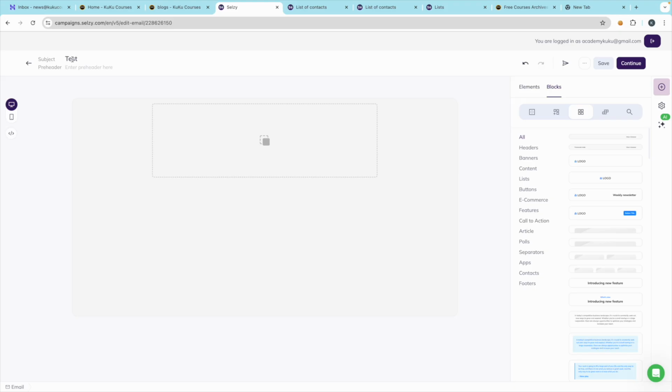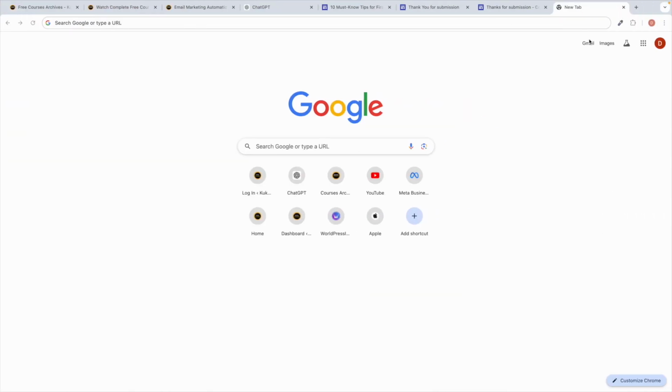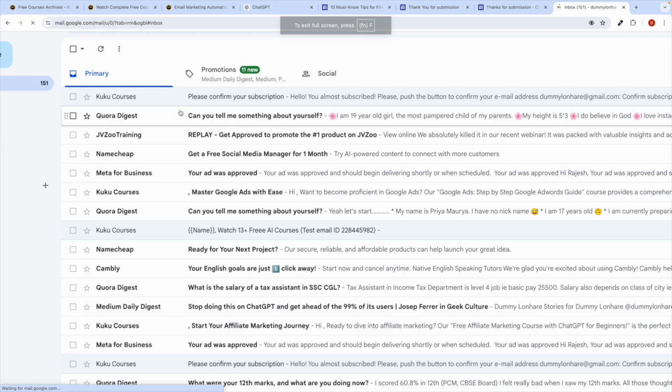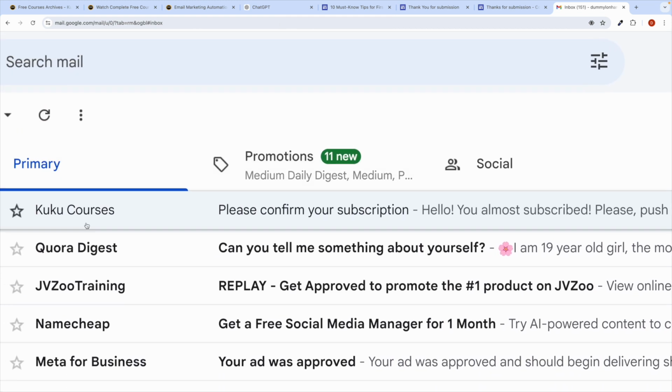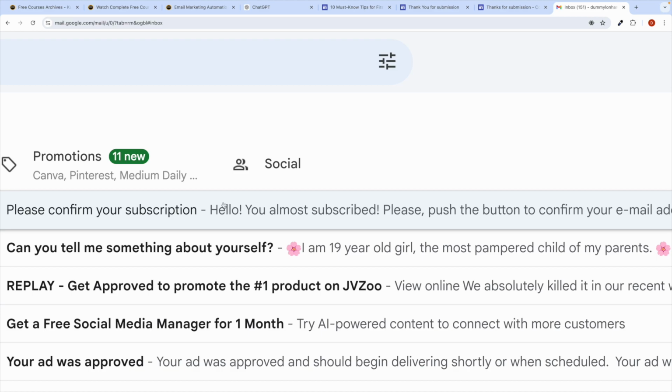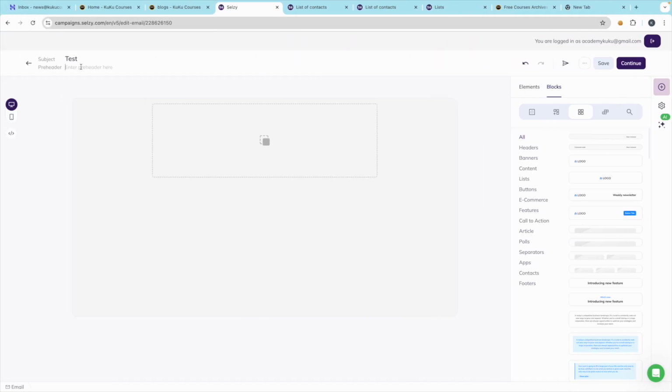So here you just have to write the test pre-header. What is a pre-header? Let me show you. In every email you can see the name, the subject, and the pre-header is this text, hello you have. It will show up here, so you can just write the pre-header here.